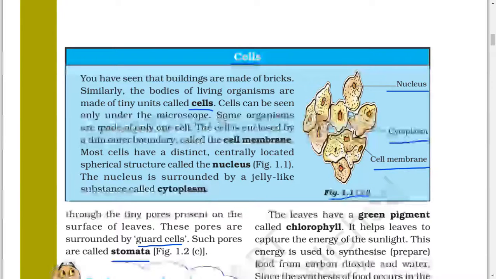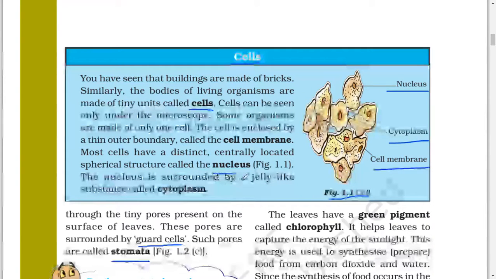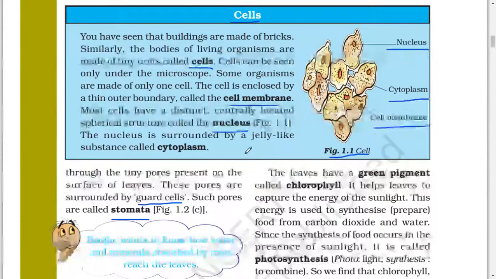Some organisms are made of only one cell. The cell is enclosed by a thin outer boundary called the cell membrane. Most cells have a distinct, centrally located spherical structure called nucleus. The nucleus is surrounded by a jelly-like substance called cytoplasm.